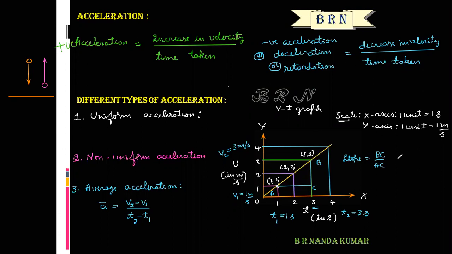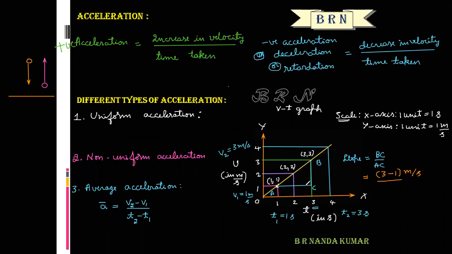So what is the value of BC? BC is V2 minus V1, that is 3 minus 1, in meters per second.